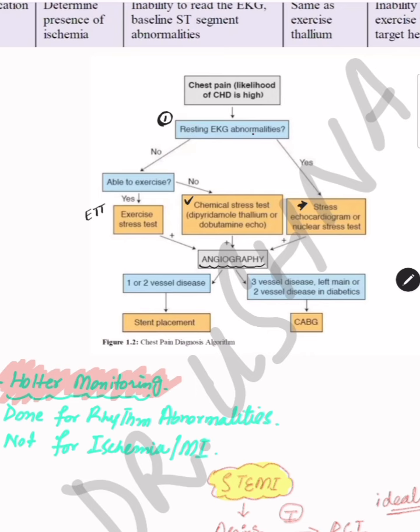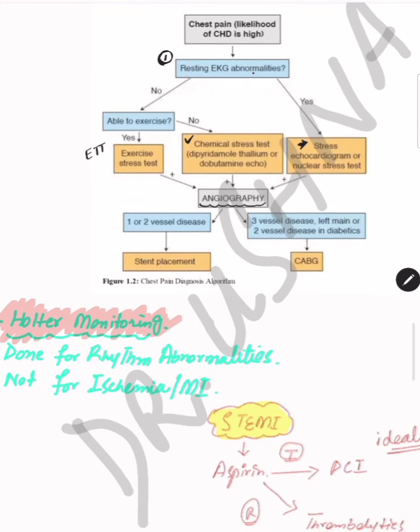Angiography is very important. If there is one or two vessel disease, you are going to stent placement, which is a PCI, percutaneous coronary intervention. If there is three vessel occlusion, or two vessels in the case of diabetics, because we have already seen diabetics present as silent MI, then you go for the CABG. So this is very important in the management of the ACS.